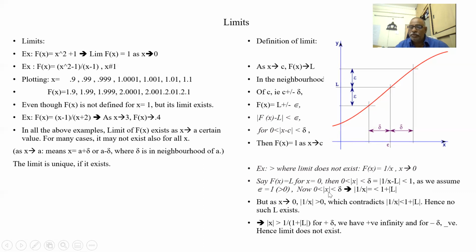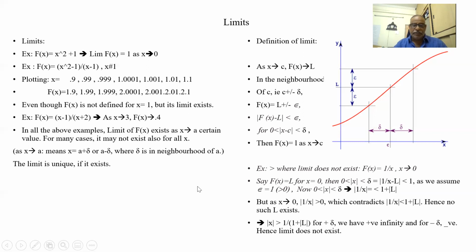Now the x value is nearing 0, between 0 and delta, and 1 by x is less than 1 plus L, because this L goes to the other side and becomes 1 plus L. So as x tends to 0, 1 by x is more than 0, but it is supposed to be less than 1, so the limit does not exist. It exists only if L is infinity, but L infinity means it does not exist as a finite number. Here I am writing: L is a finite number, does not exist.